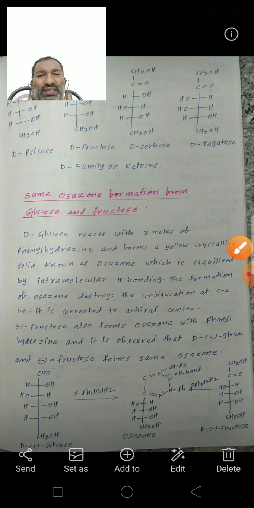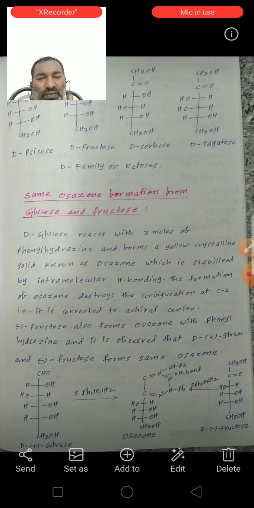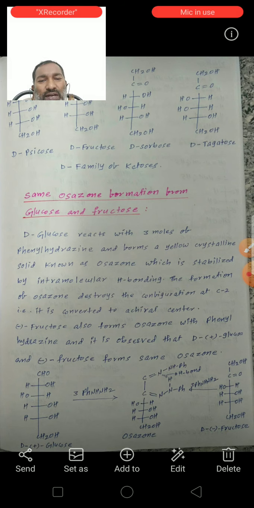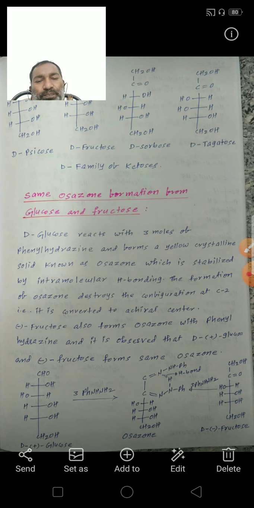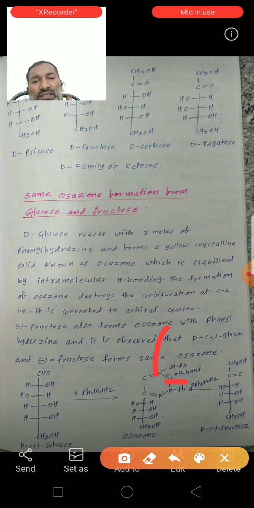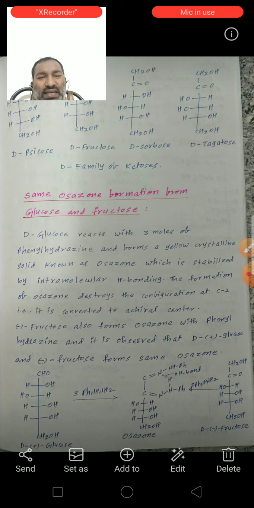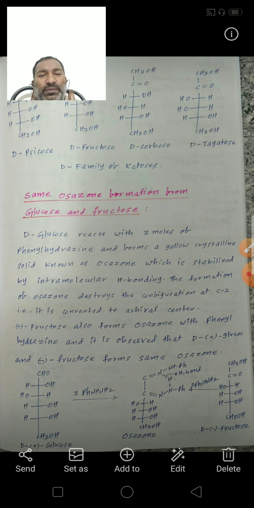This osazone is stabilized by the intramolecular hydrogen bond between this nitrogen and this hydrogen. Next, D-minus fructose also gives the same osazone with 3 moles of phenylhydrazine.